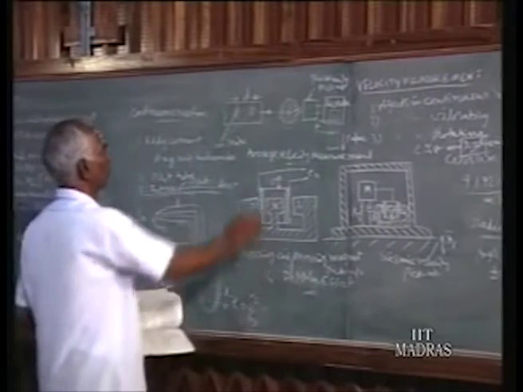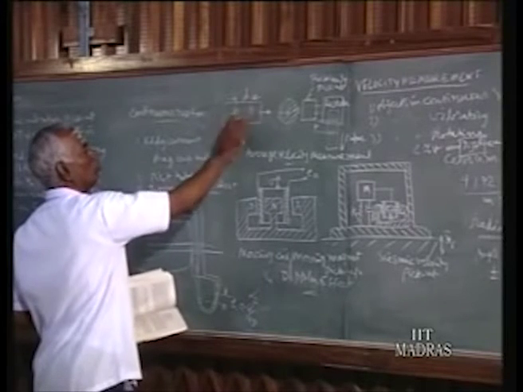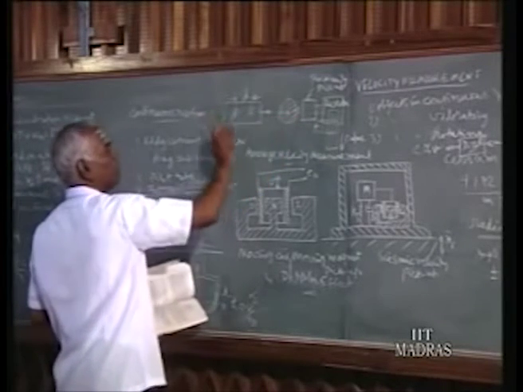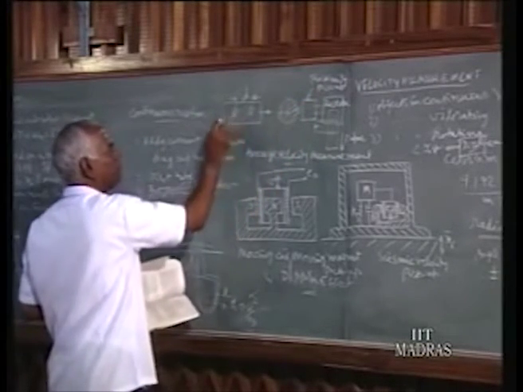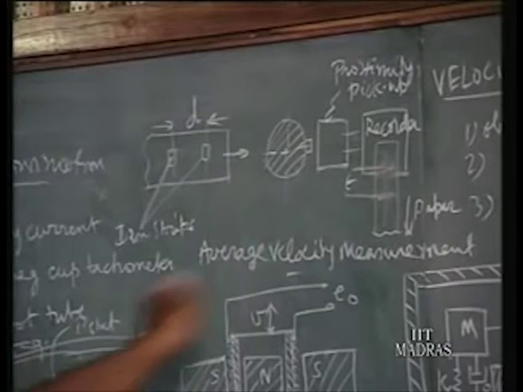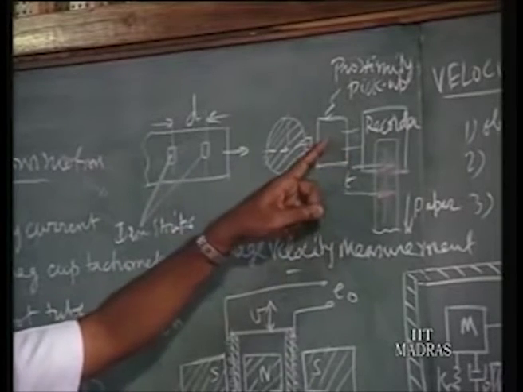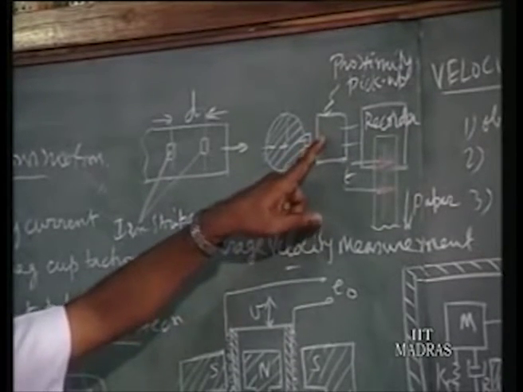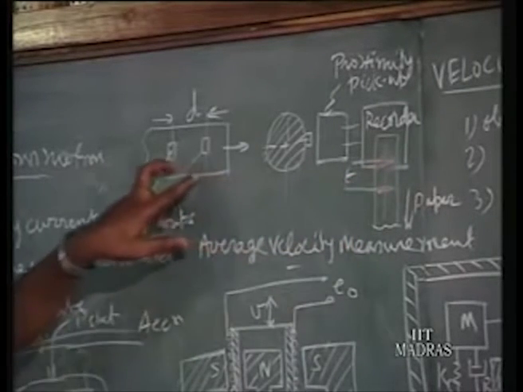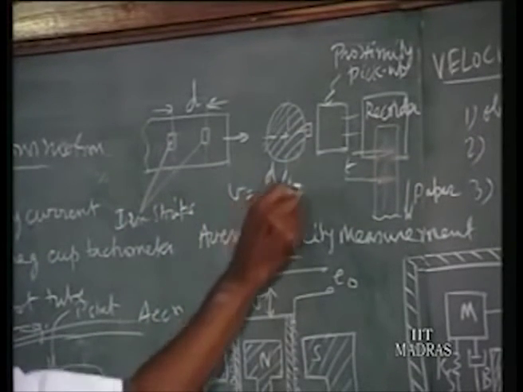For that, on the moving body you fix two iron strips, and have a proximity pickup in front. Whenever an iron piece moves in front of the proximity pickup, if you connect the pickup to a recorder, you will have two voltage pulses, because when the iron piece comes near the pickup, a voltage pulse is produced. The time between the two pulses is t, and the distance between the two strips is d, so velocity is equal to d by t. This is average velocity.